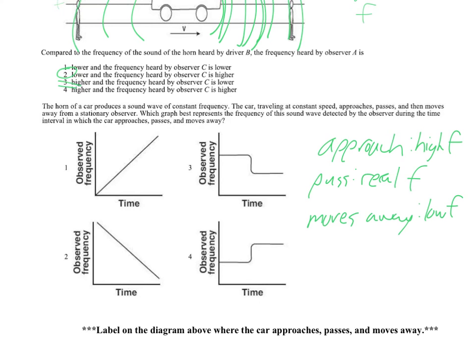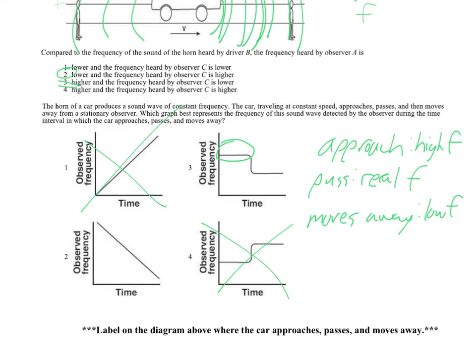Well, there's actually two options you can start with. Some people said choice 2 and some people said choice 3. We can eliminate 1 and 4 because those two say that the frequency gets higher as time goes on. But remember, it's approaching first. Now, I just want to talk about why it's choice 3 and not choice 2. As we approach, as long as it's at a constant velocity, that higher frequency is going to be a constant higher frequency.